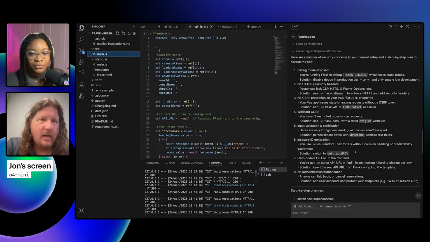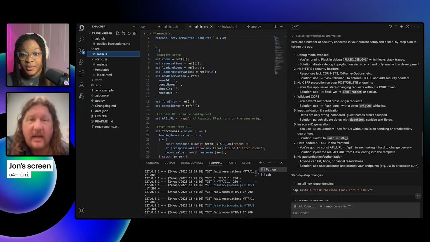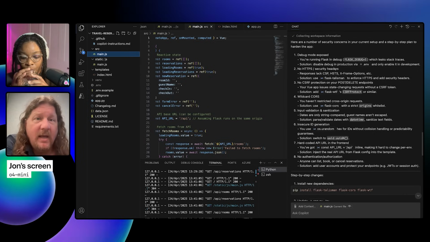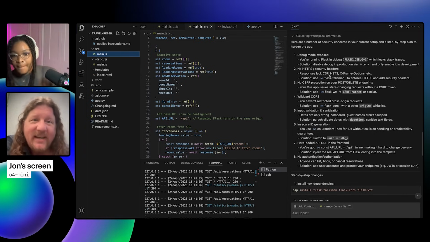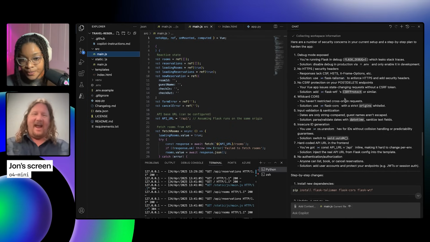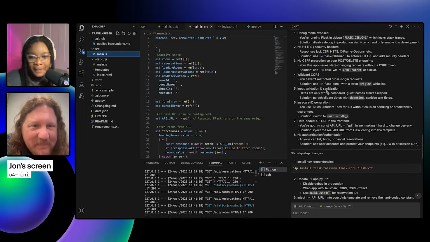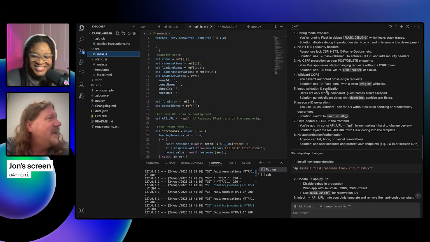So let's look at our security recommendations. I'm liking them. They're solid, right? It's calling out that I'm in debug mode, of course. I don't have any HTTPS. I don't have any CSRF. I have no CORS. All the things you'd expect for, hey, I'm just blasting out this project as fast as I can. Vibe coding, man.